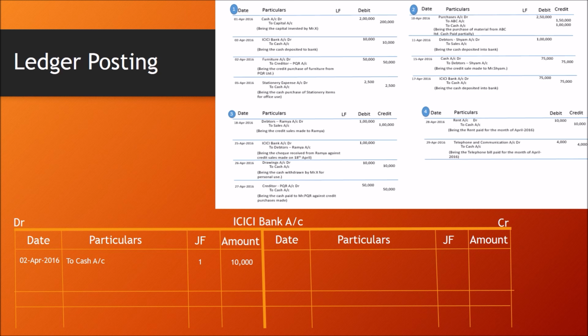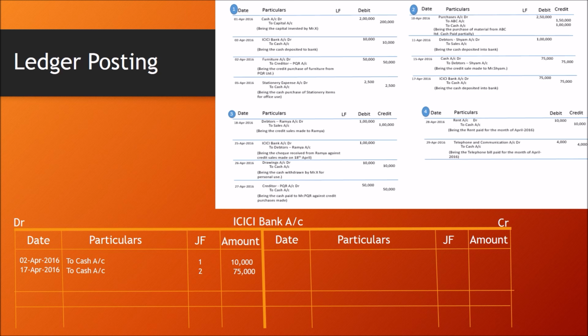The other transaction which is affected by ICICI Bank account is the 8th journal entry, that is the 4th journal entry in page number 2, ICICI Bank account debtor to cash account. So again it is on the debit side, 17th April 2016 to cash account, journal folio 2, amount is 75,000.